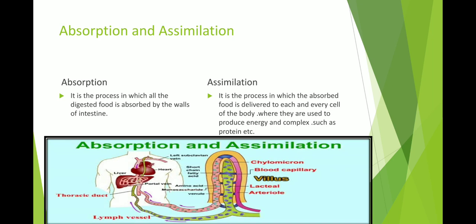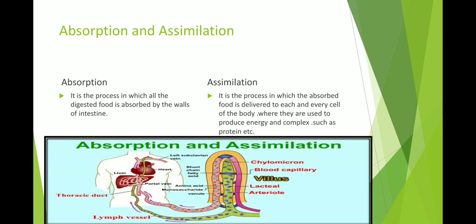After absorption comes assimilation. Take the example of vehicles. When you load things onto the vehicles, the vehicles are ready to transport. So you can also say that assimilation is the transportation of the digested food, which is converted into the blood in the form of glucose. They are ready. Absorption is just the loading process, and assimilation is a transporting process.